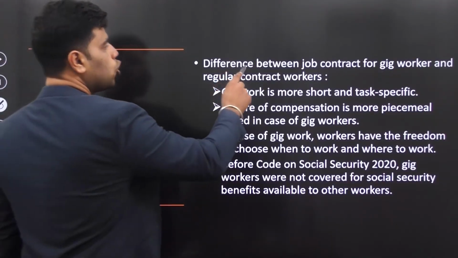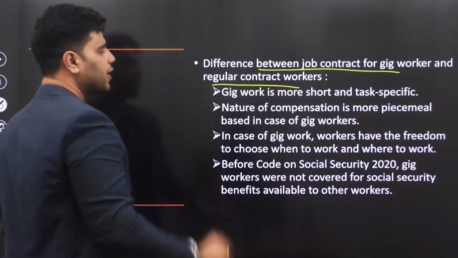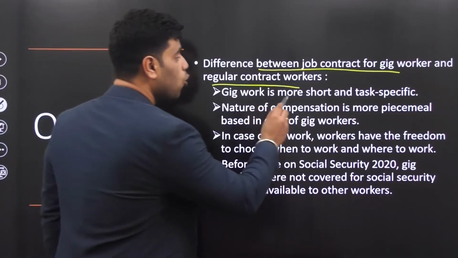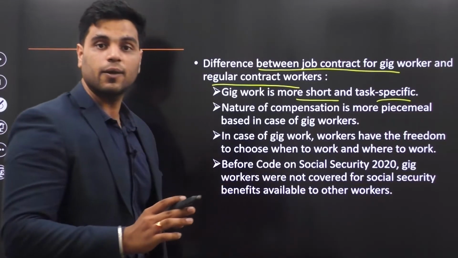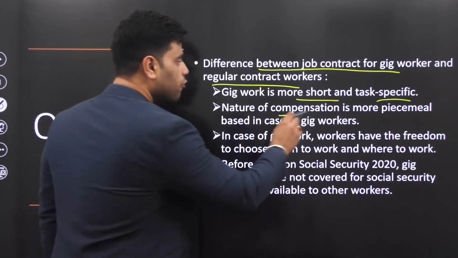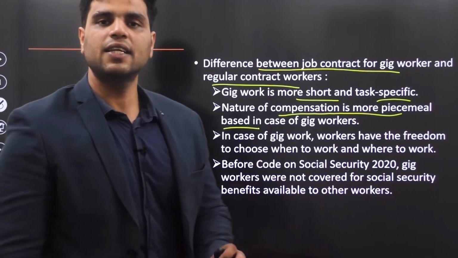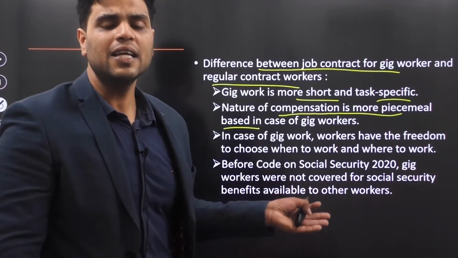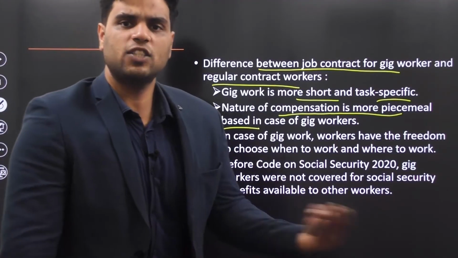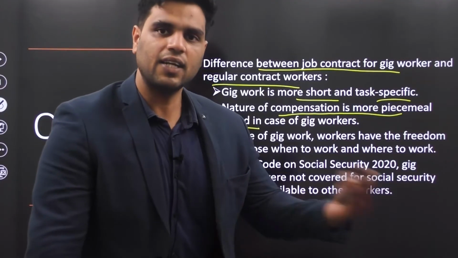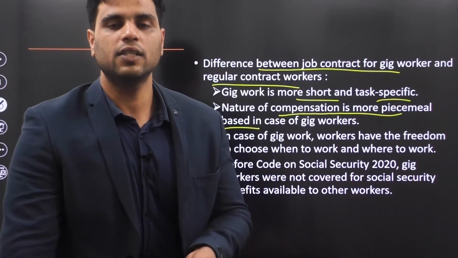Now, the difference between the job contract for gig workers and regular contract workers. Well, gig work is more short and task specific. Okay? Nature of compensation is also more piecemeal. Normal contract workers receive a salary, whereas gig workers receive money on the basis of their work. When they are done with that work, they'll get money for it.